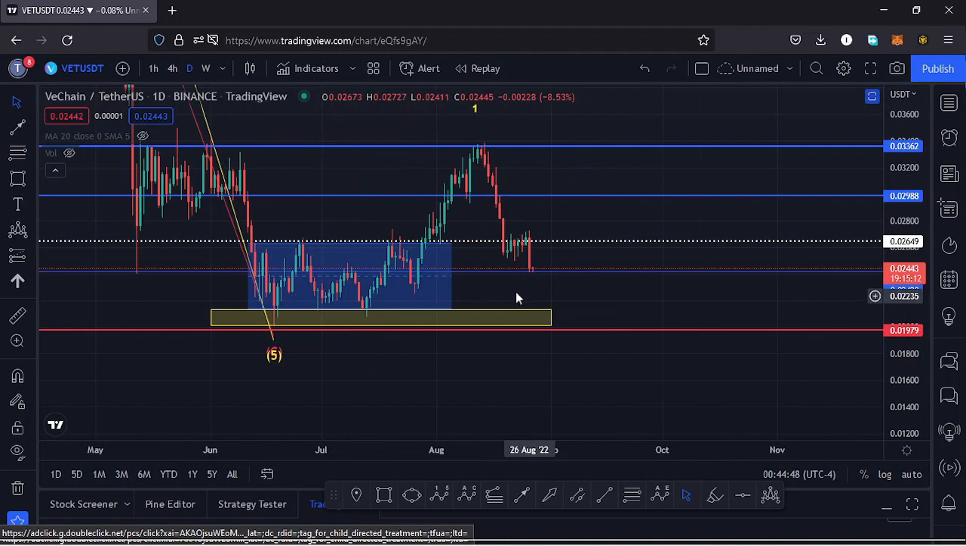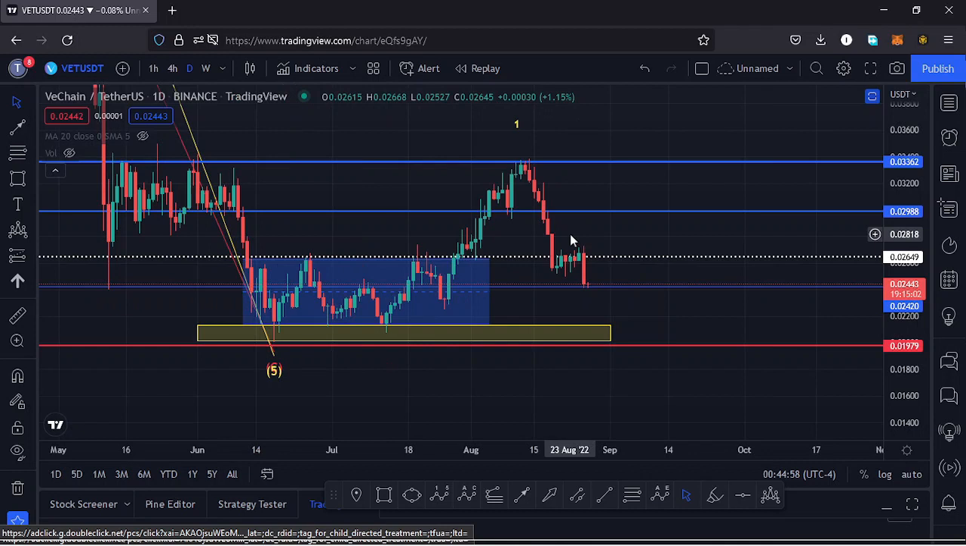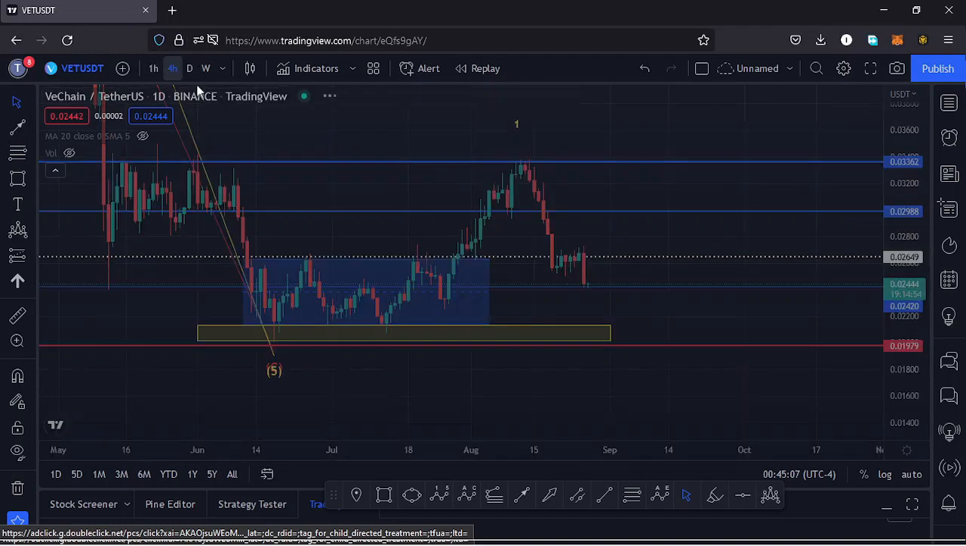Here on the daily chart you can see we had been trading within this channel. We managed to break out of that channel to the upside. We also managed to break above key areas of resistance, and at the key area of resistance at around the $0.03362 mark we got rejected, and we are seeing a massive pullback to the lower side. Also jumping to the 4-hour chart for further analysis.